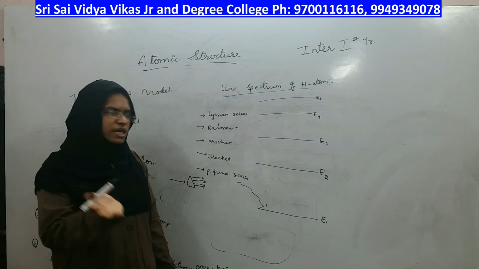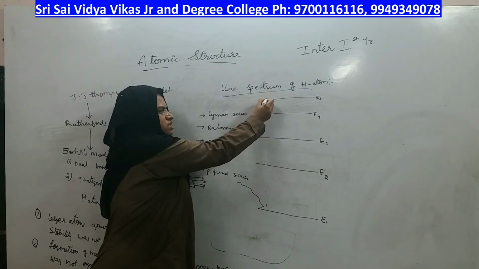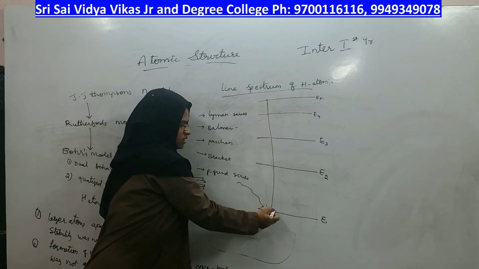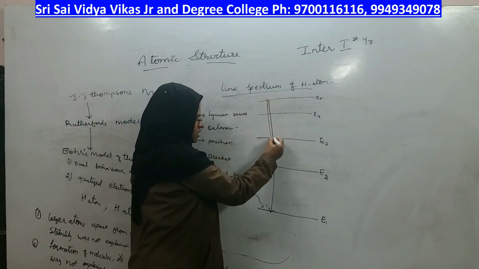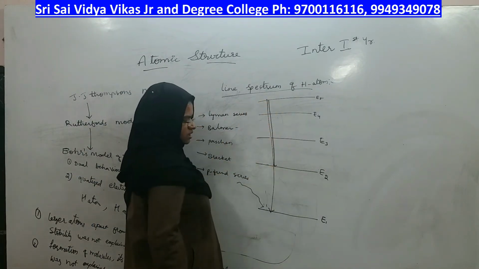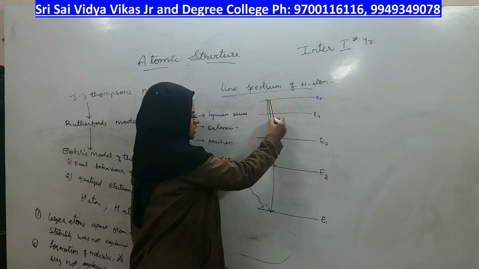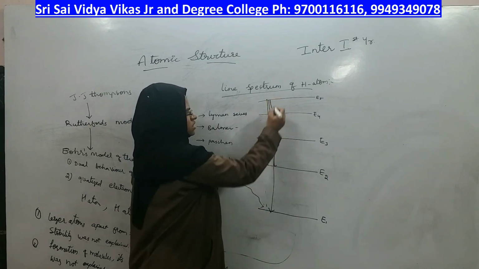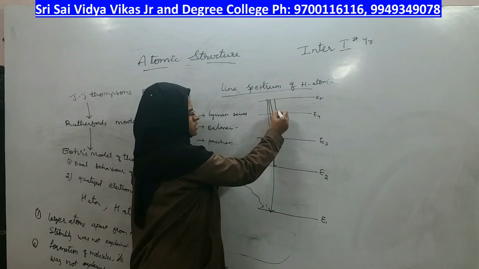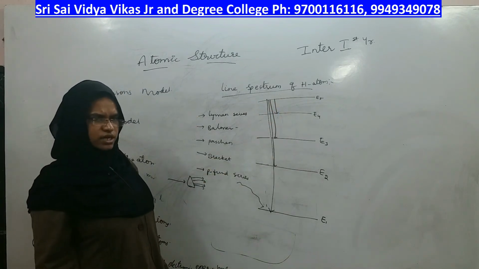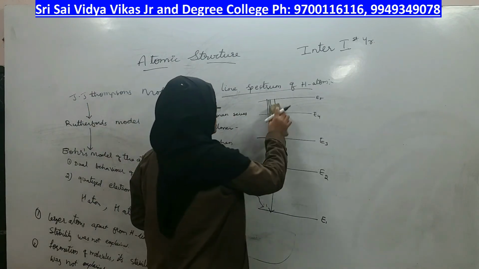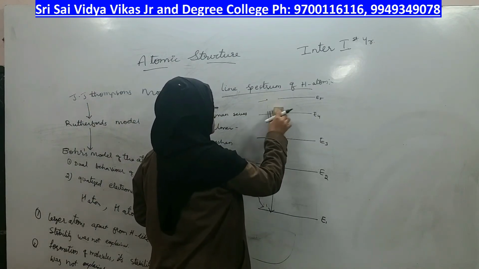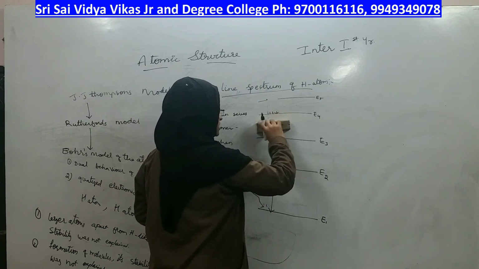That energy is emitted. Suppose it is here, it emits its energy and comes back to the ground state. Or it emits its energy and comes back to this excited state, or, with less energy, to this excited state only, right? Like that it will happen. Next, these are different series, right?